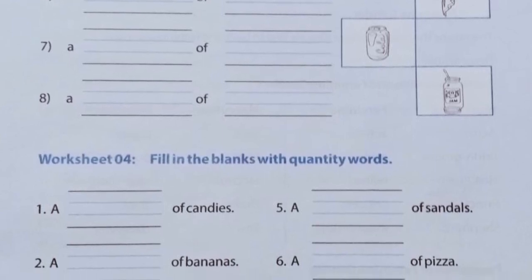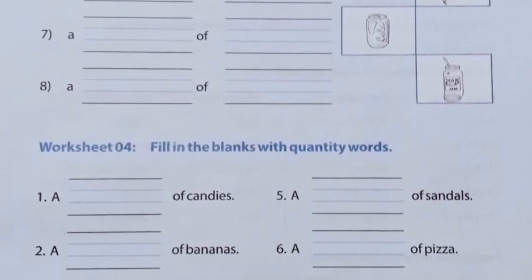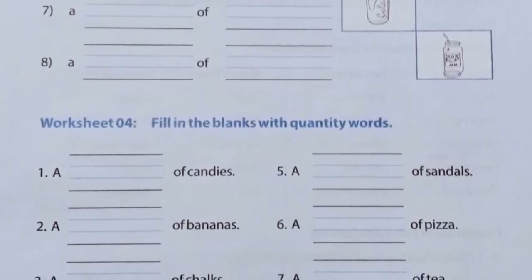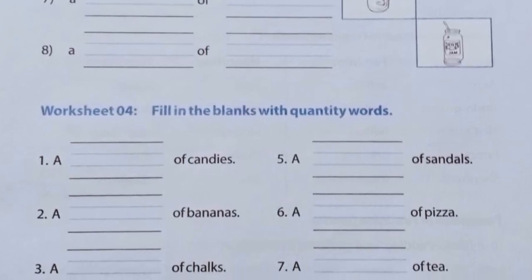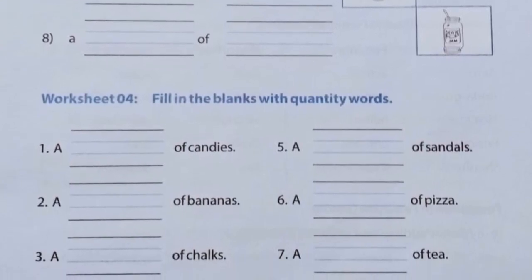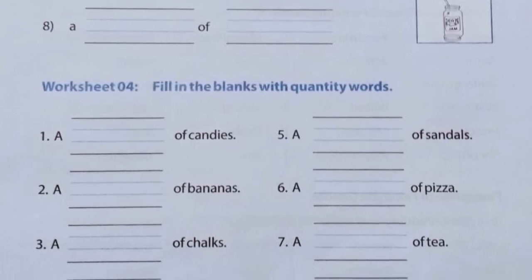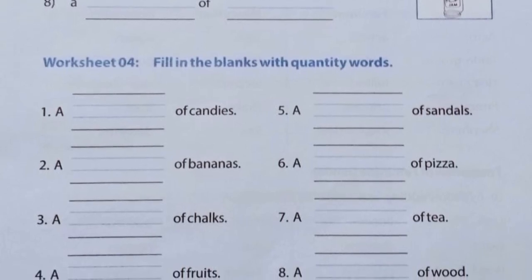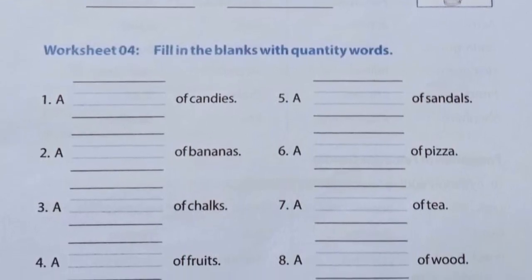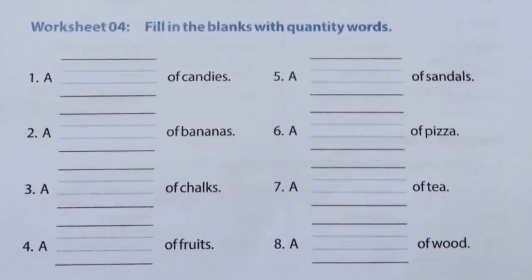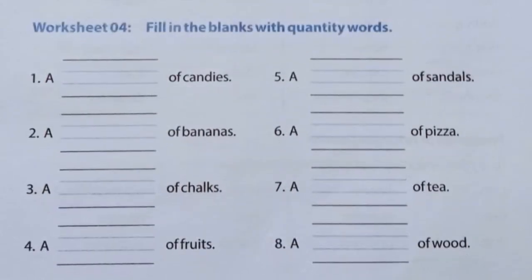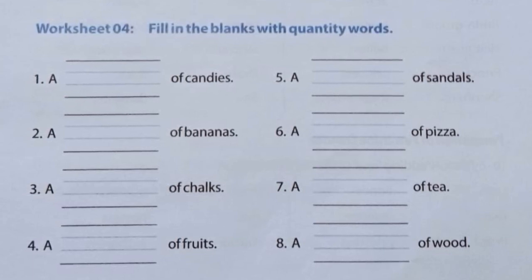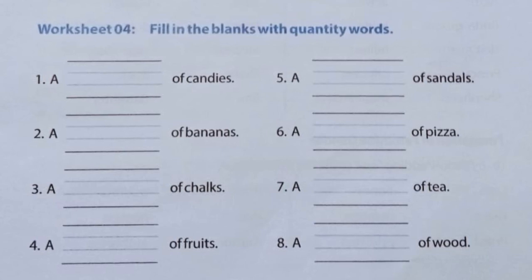Third, fourth: a dash of chalks, fruits, sandals, pizza, tea, wood. We have to find the quantity words by ourselves because they haven't given hint words here. I have solved the first two. The rest, please try to find out by yourself.